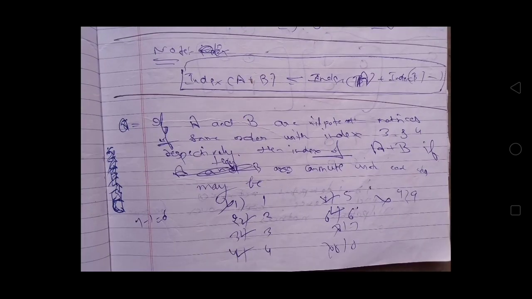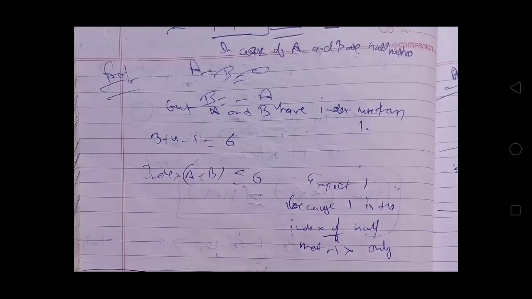Index of A plus B will be less than or equal to index of A plus index of B minus 1. Now see this question. If A and B are nilpotent matrices of the same order with index 3 and 4 respectively, and A and B commute with each other, then what is the index of A plus B?